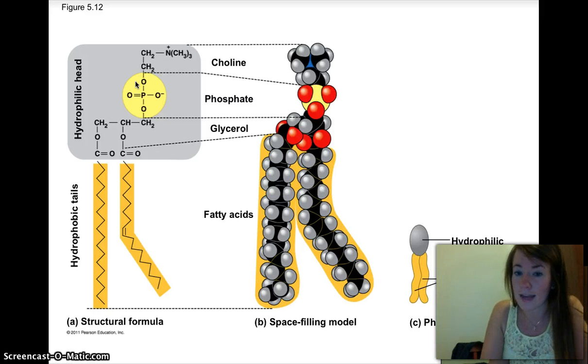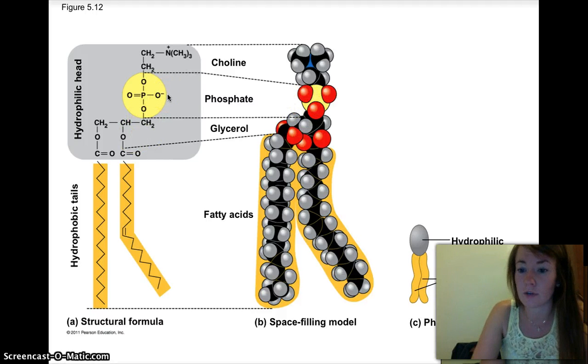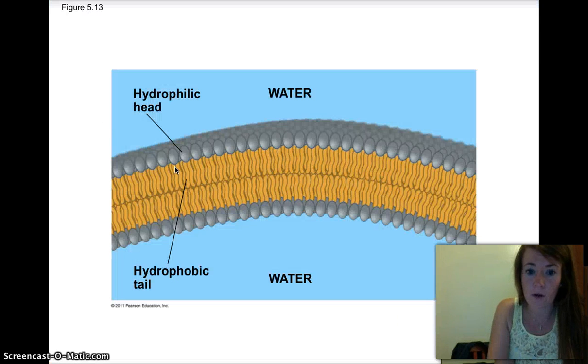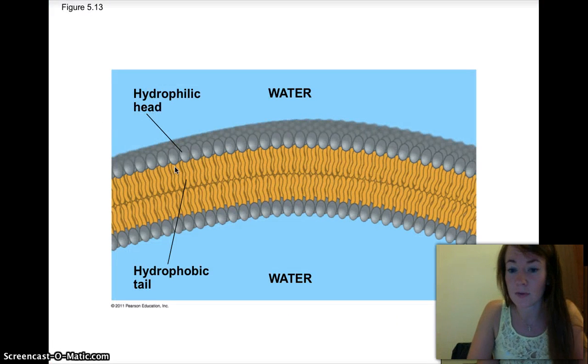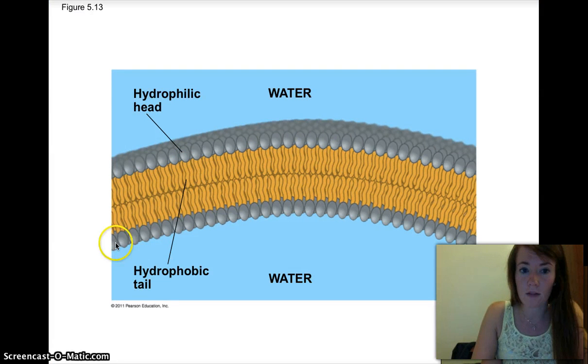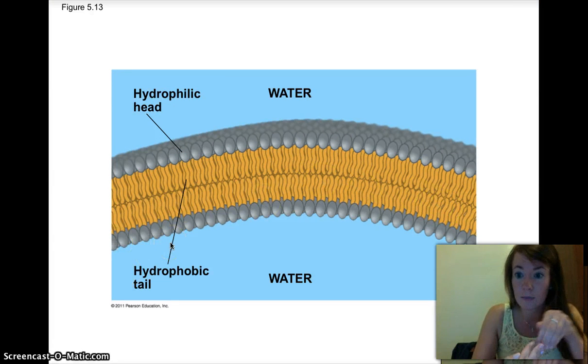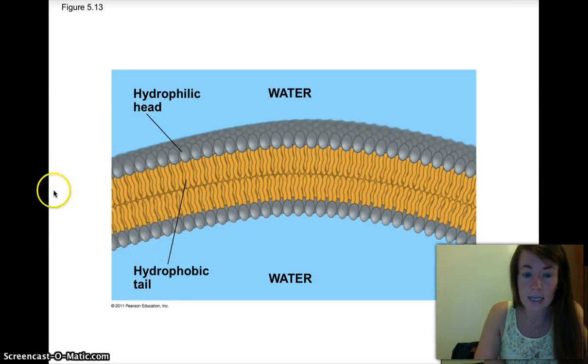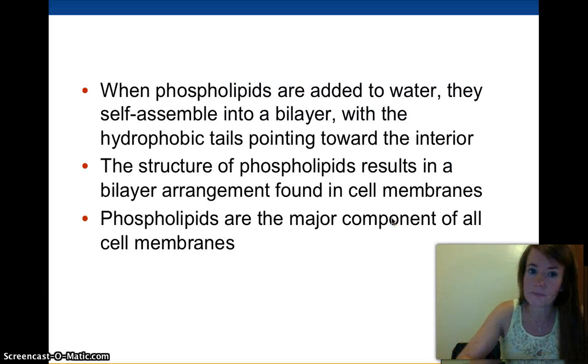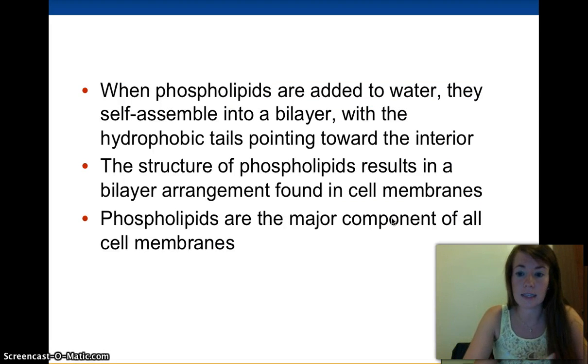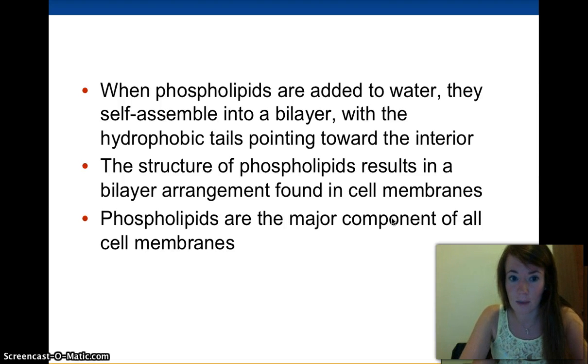And we'll talk about why that is, but the phosphate head is hydrophilic. It is polar because it has this negative charge right here, so it can form hydrogen bonds with water, whereas the fatty acid tails are still nonpolar. So when we add these to water, they form a phospholipid bilayer, like we have right here. All of the hydrophobic fatty acid tails fold inward to stay away from the water, and the phosphate heads face outward because they are charged and they like water. And this phospholipid bilayer is what all of our cell membranes are made of.